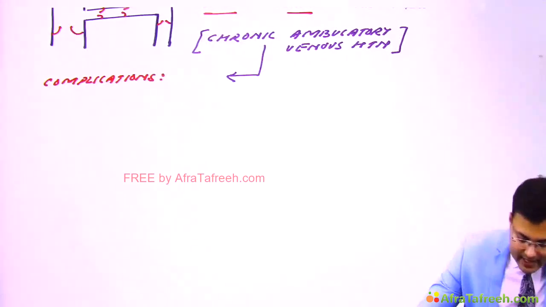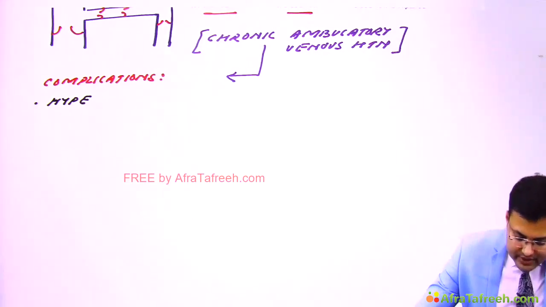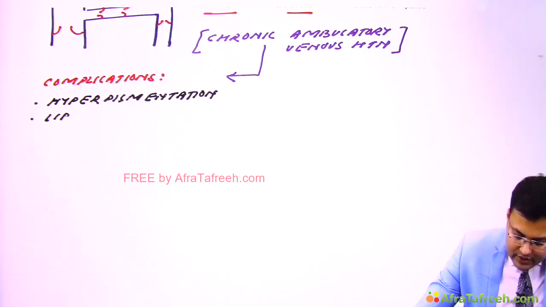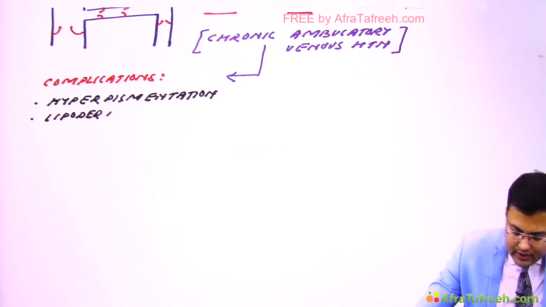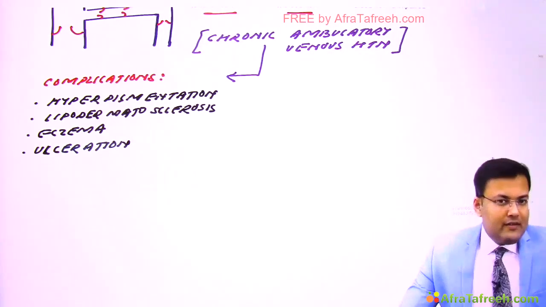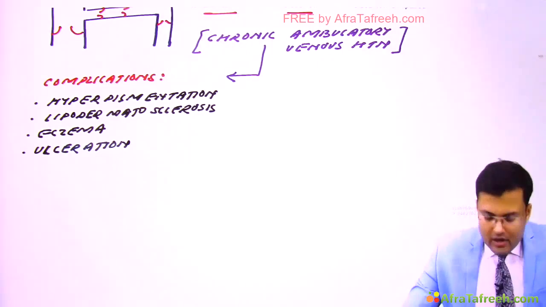These patients have hyperpigmentation. What's the cause? Deposition of hemosiderin. So there is hyperpigmentation, there is lipodermatosclerosis, there is eczema, and patients may develop ulceration. Eczema and ulceration. Clear?